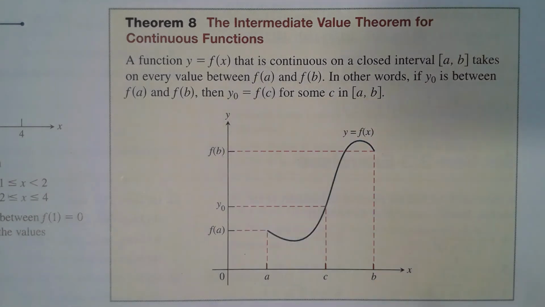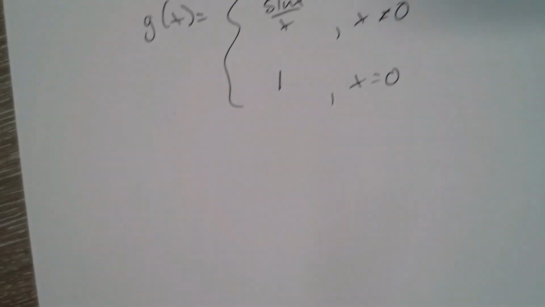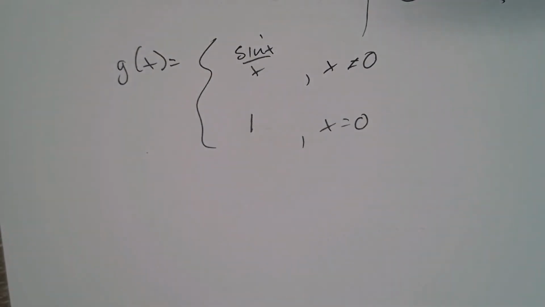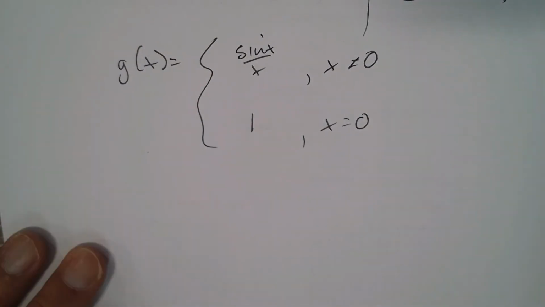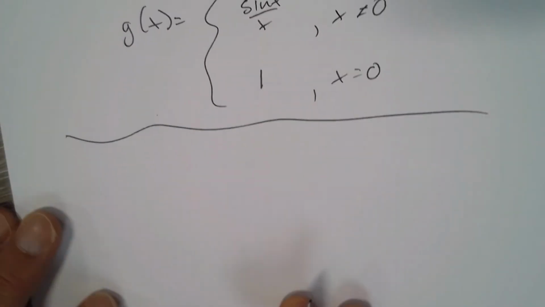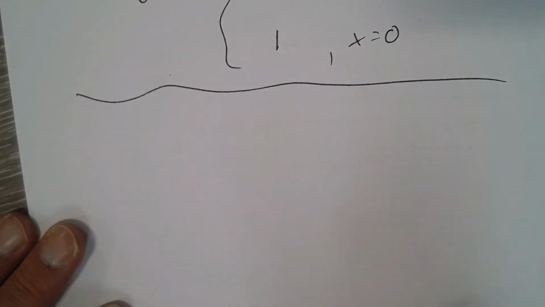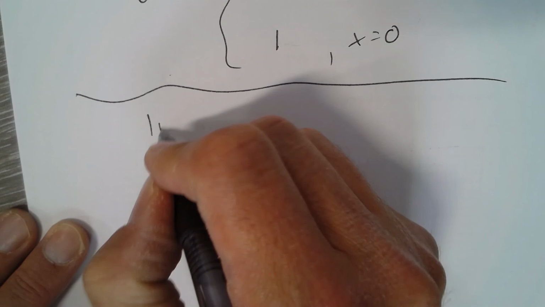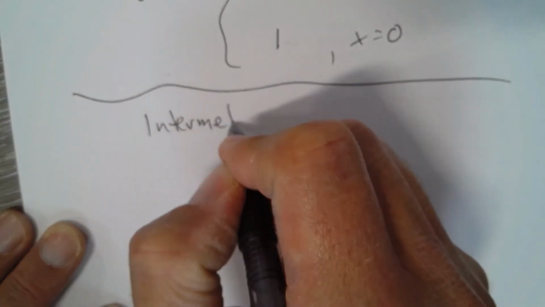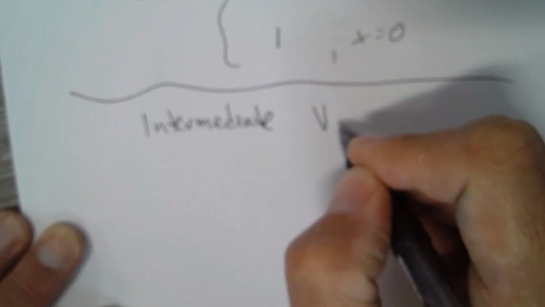Prior to the AP exam last year, we did a whole series of AP reviews, and they loved the intermediate value theorem on their reviews. I don't remember if it was on the AP exam, but the intermediate value theorem states